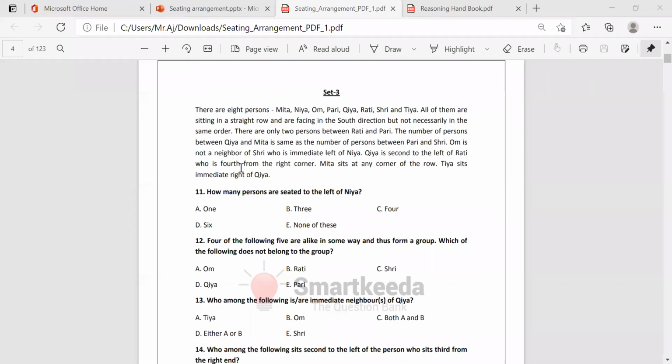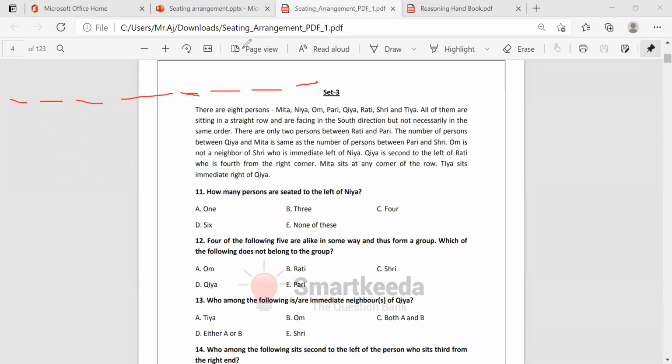Kia is second to the left of Rati, who is fourth from the right corner. Mita sits not at any corner of the row. Tia sits immediate right of Kia. Okay. Now see how many members there are. 1, 2, 3, 4, 5, 6, 7, and 8. Totally 8 persons.